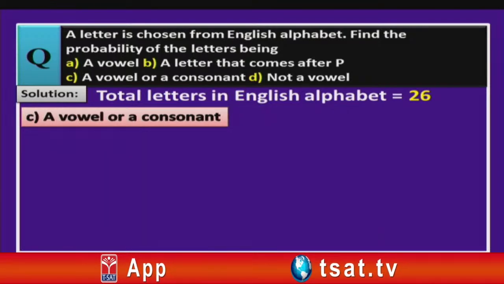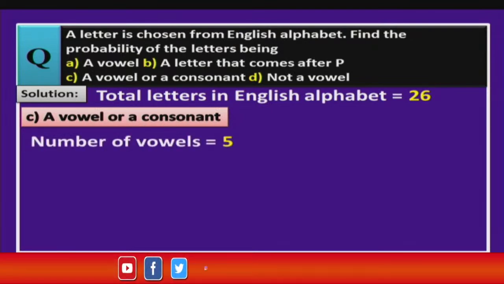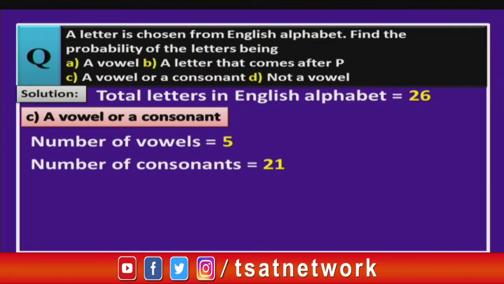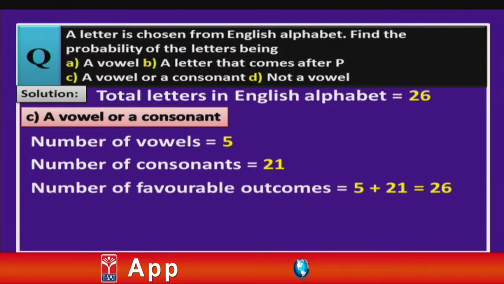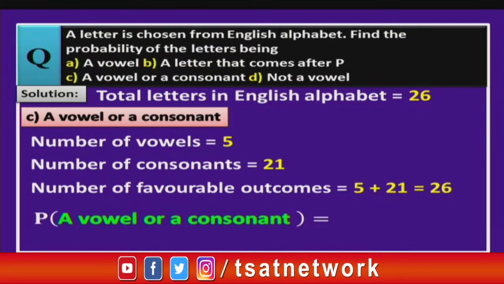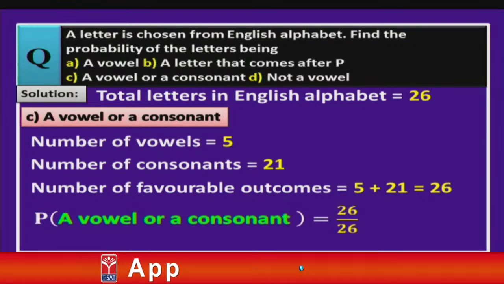So, next we will see probability of getting either a vowel or a consonant. So, number of vowels we have seen already. How many, children? 5. And how many consonants are there? Yes, you are right. They are 21. So, what is our favorable outcome, children? Yes, number of vowels plus the number of consonants, that is 5 plus 21 gives us 26. So, probability of getting a vowel or a consonant is given by the number of favorable outcomes, that is 26, divided by the total number of outcomes, that is again 26. On simplification you get 1. So, the probability of getting either a vowel or a consonant is 1.